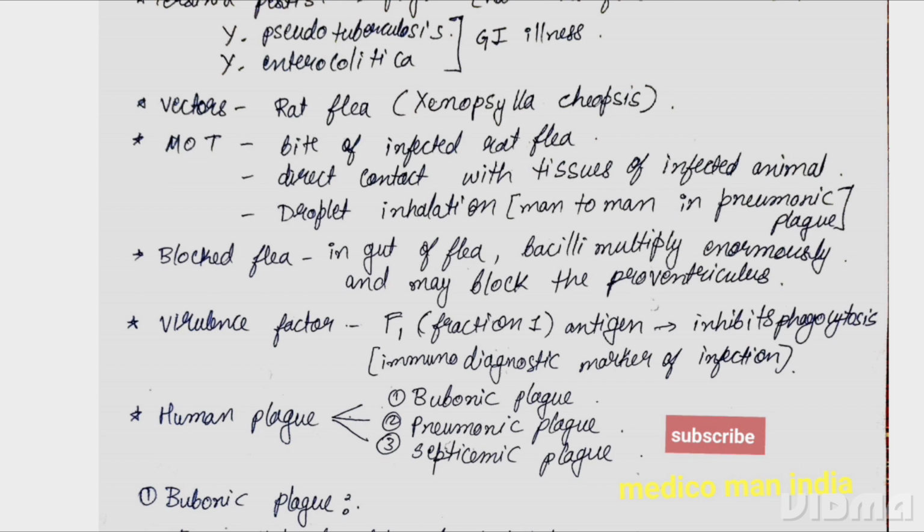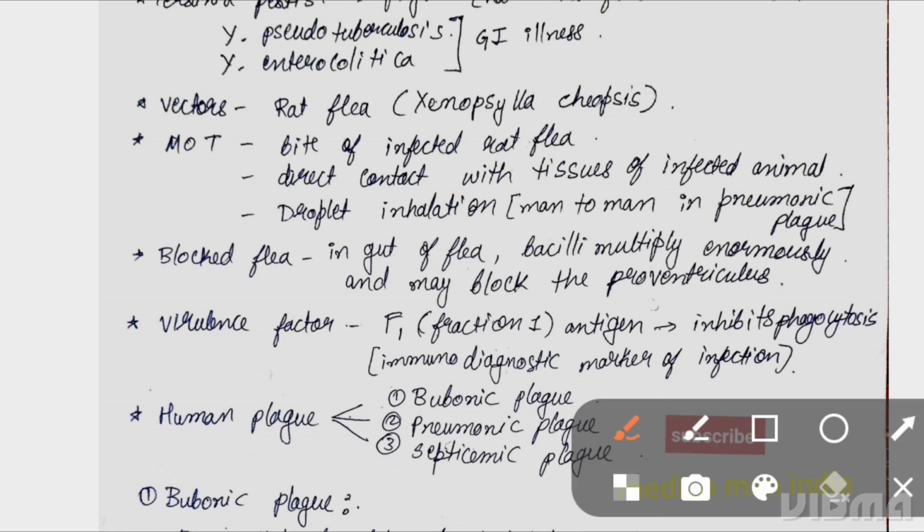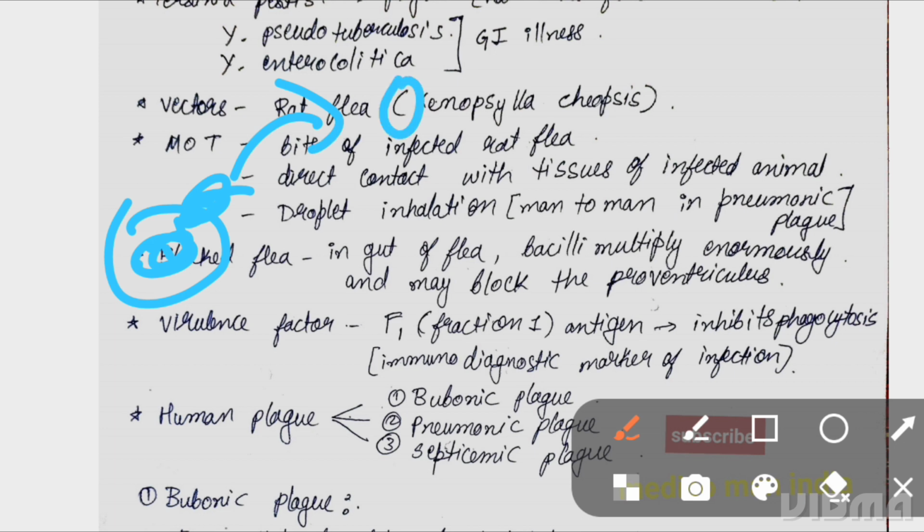Next is the blocked flea. What is a blocked flea? In the gut of the flea, bacilli multiply enormously and may block the proventriculus. First, a rat contains a large number of bacilli, and the rat flea present on the rat sucks the blood, that is 0.5 ml of blood, which contains 5000 bacilli.